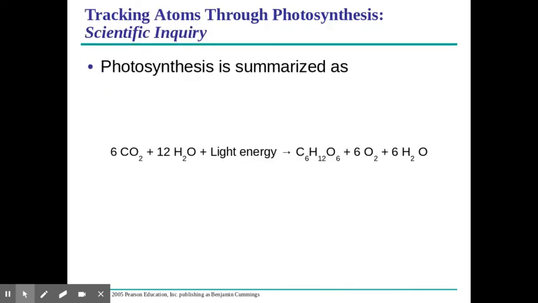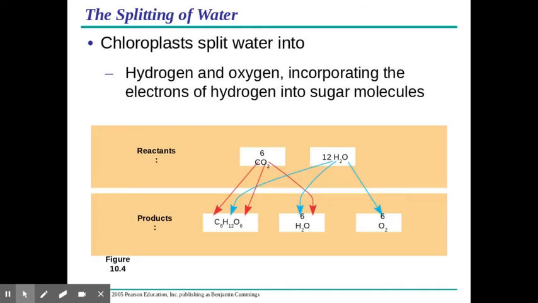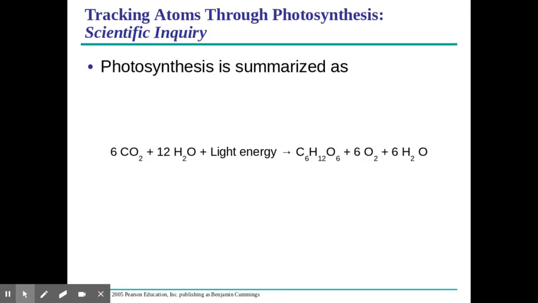So photosynthesis can be summarized as this equation. One thing you might notice on here is that water is on both sides. So a lot of times it'll get simplified and we won't include water on this side. We just kind of cancel those 6 out and we say there's only 6 going in. So a lot of times what you'll see is 6 carbon dioxide plus 6 water, and including light energy is going to yield glucose and 6 oxygen. So just to be aware of that. And really that would be the reverse of cellular respiration if you think about it.